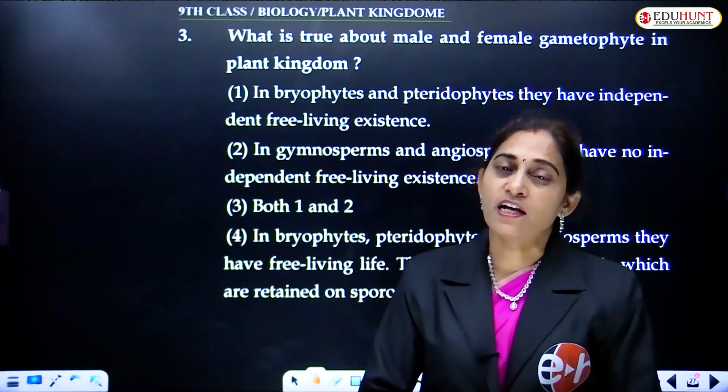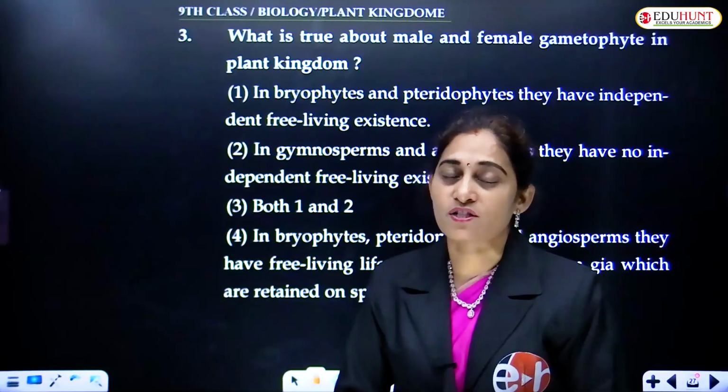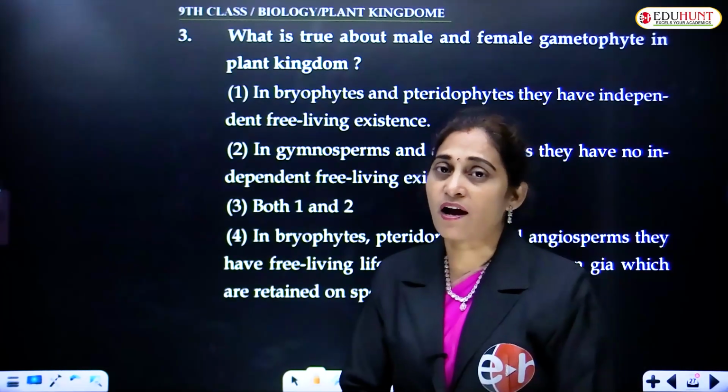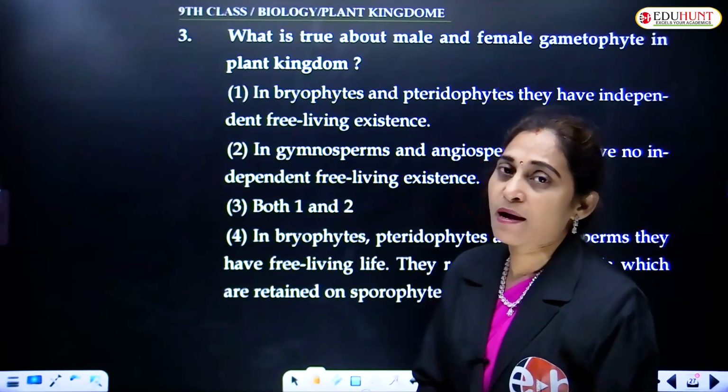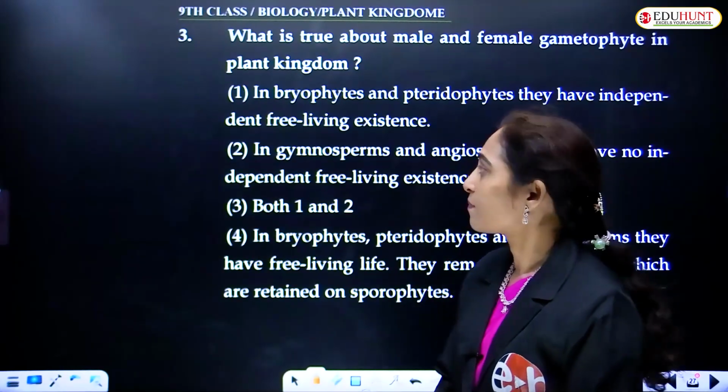They are called dioecious. For example, Marchantia: male gametophyte is different and female is different. These gametophytes are independent.